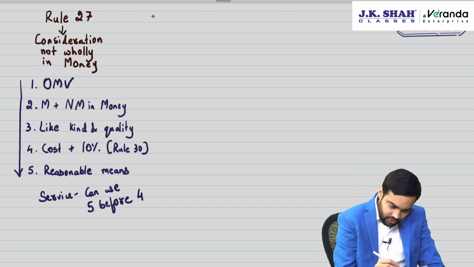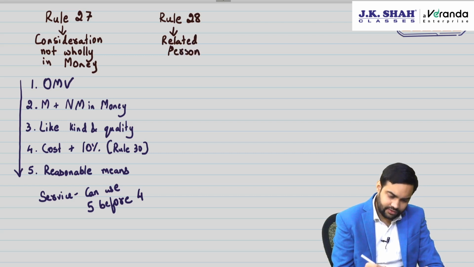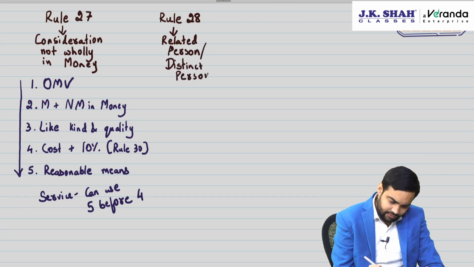Then we have rule 28. Now rule 28 talks about related person other than agent. Other than agent meaning other than Schedule 1 agent. Now related person or distinct person, the valuation will be, first one, you'll go by open market value.